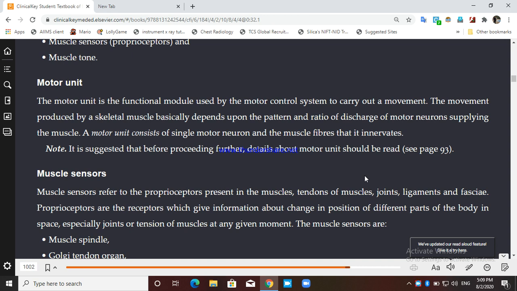The motor unit is the functional module used by the motor control system to carry out any type of movement. So what is this? This is a functional module, you can say functional unit also. That is the motor unit, and we know what motor unit consists of. I think the motor unit has been taught to you in previous classes of skeletal muscle. You can revise there, but here we will discuss some of them, not many of them.